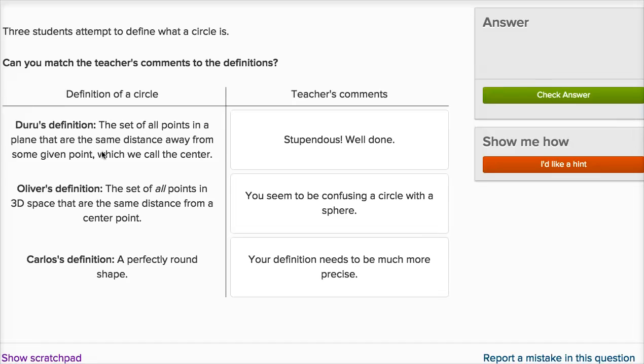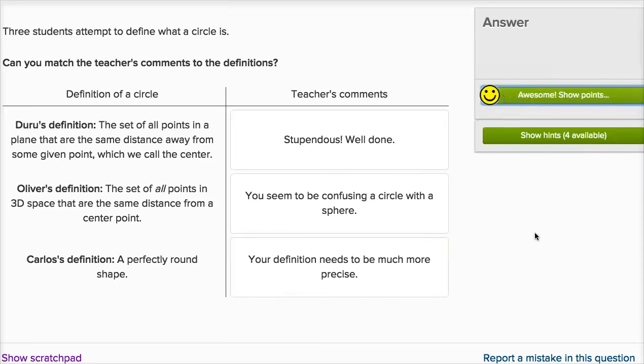Duru's definition is much, much more precise. The set of all points in a plane that are equidistant away from a given point, which we call the center. So, yep, Carlos could use a little bit more precision. And we're all done.